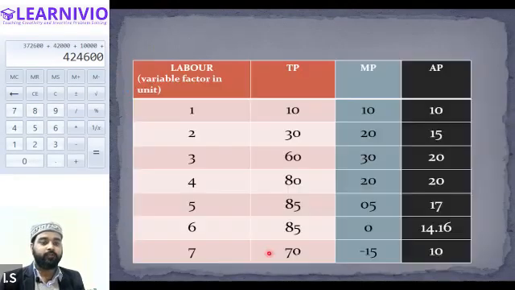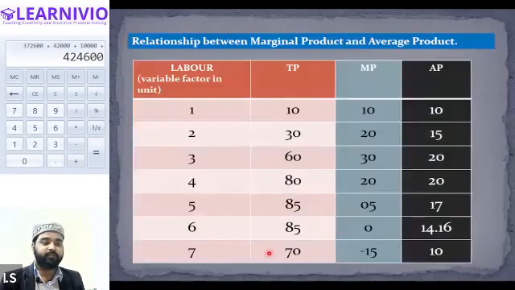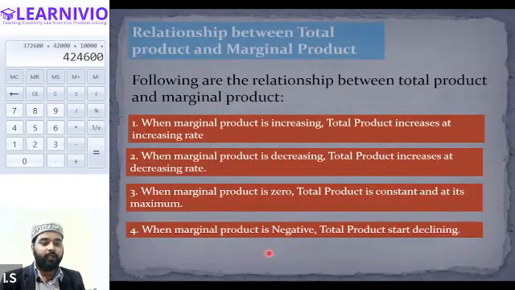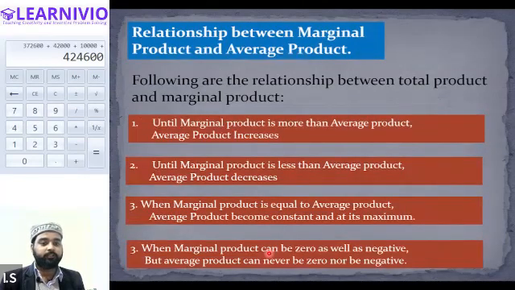And also we will cover the relationship between the total product and the marginal product, and also the average product and the marginal product. These are the relations that we will have to cover in this chapter. After covering these topics, we will be done with this chapter. Then we will start a new chapter. So I hope everything that we have discussed in today's session is clear to you. Alexander, any doubts? No, sir.